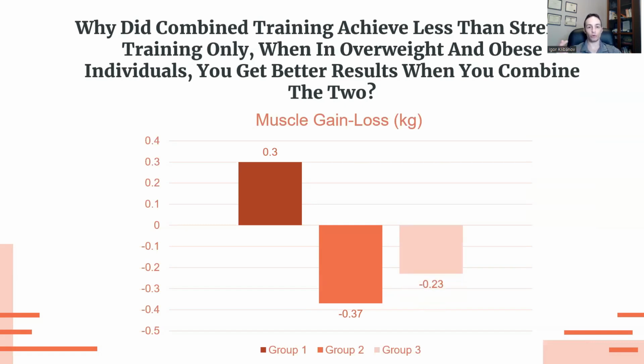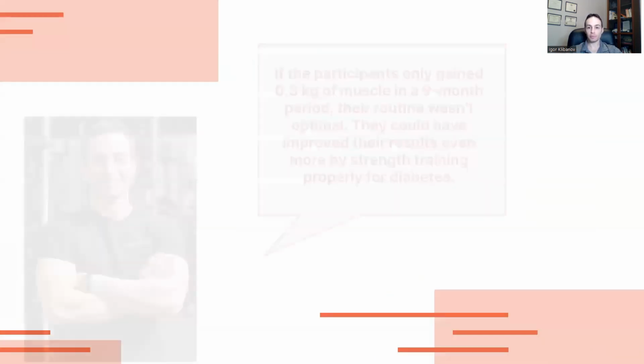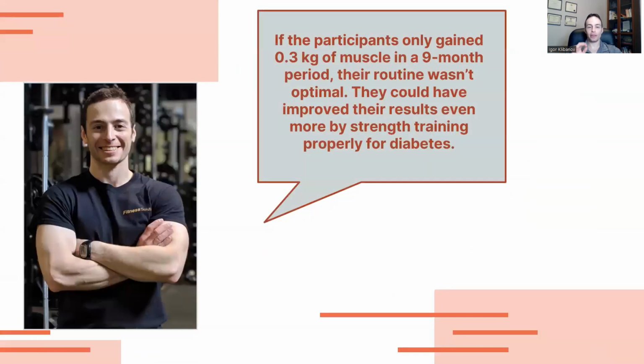So that gives you a clue as to why strength training only is more effective at lowering blood sugar compared to combining the two or even cardio alone. Now, here's a little caveat though. In this study, all they did is they gained 0.3 kilograms of muscle in a 9-month period. That's terrible. In a 9-month period, they should be able to gain much more muscle than that. And I think there are much better ways of strength training properly for diabetes.